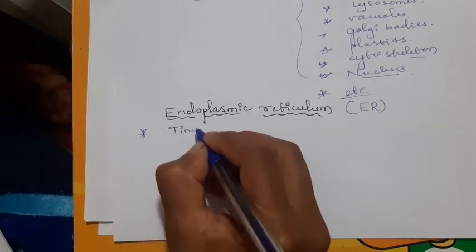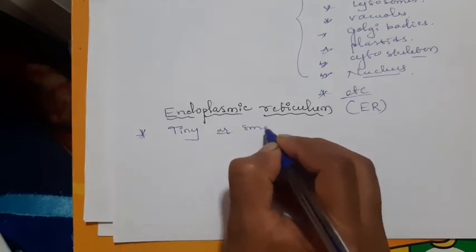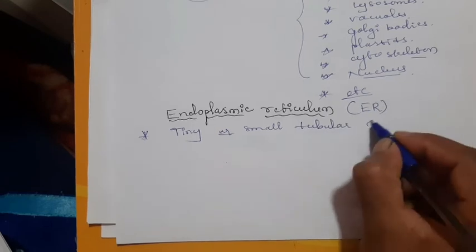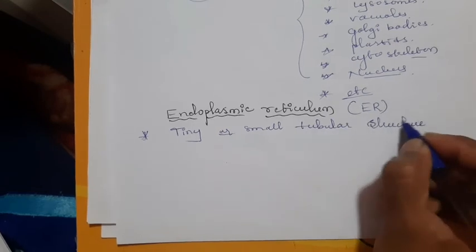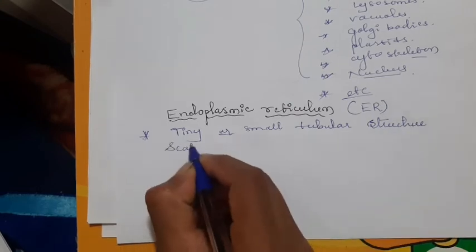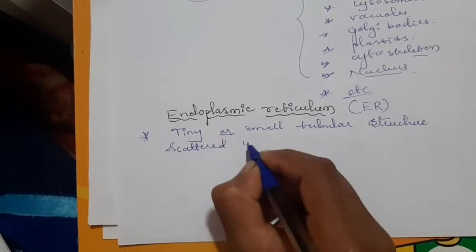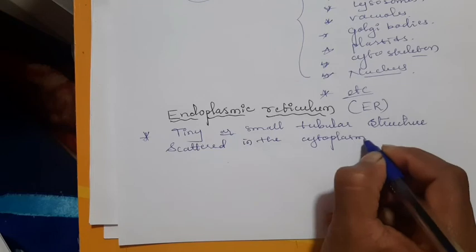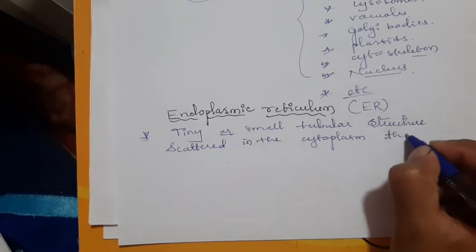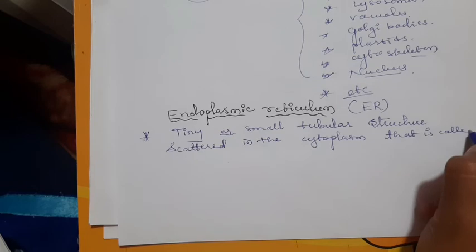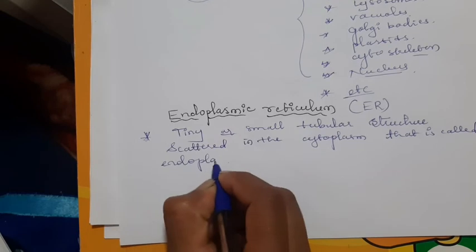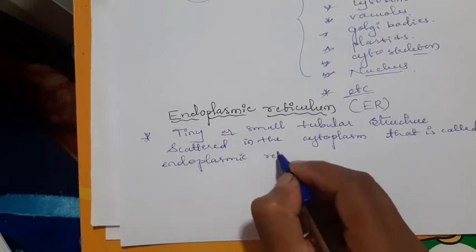I will write first. It is a tiny or small tubular structure scattered in the cytoplasm. That is called endoplasmic reticulum.